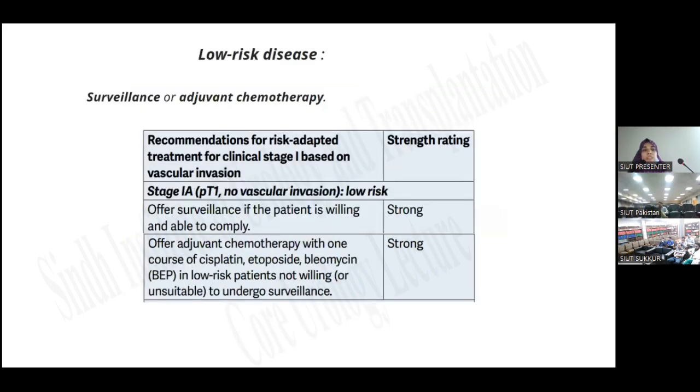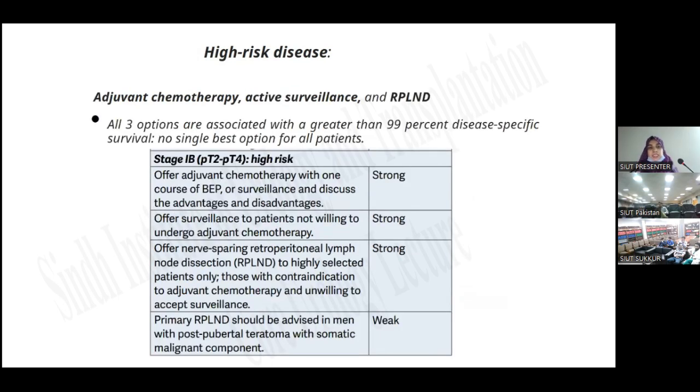So for the low risk, surveillance or adjuvant chemotherapy is recommended. Stage 1A, pT1, no vascular invasion, low risk: offer surveillance if the patient is willing and able to comply. Offer adjuvant chemotherapy with one course of cisplatin, etoposide, bleomycin in low-risk patients not willing to undergo surveillance or not suitable for surveillance. If the patient has high-risk disease, then adjuvant chemotherapy, active surveillance, and retroperitoneal lymph node dissection should be offered.